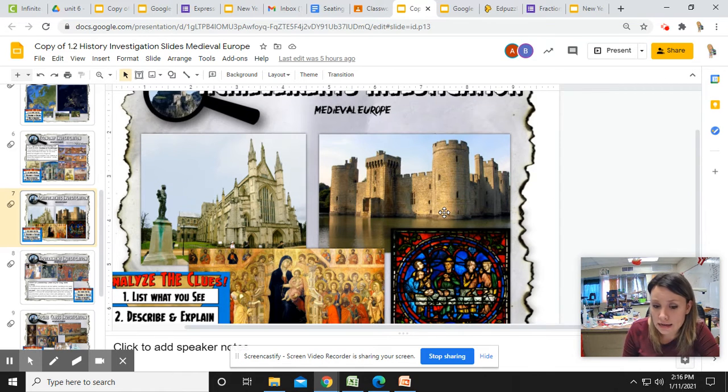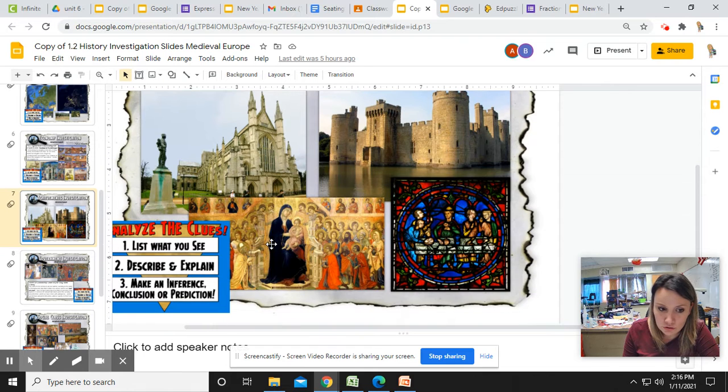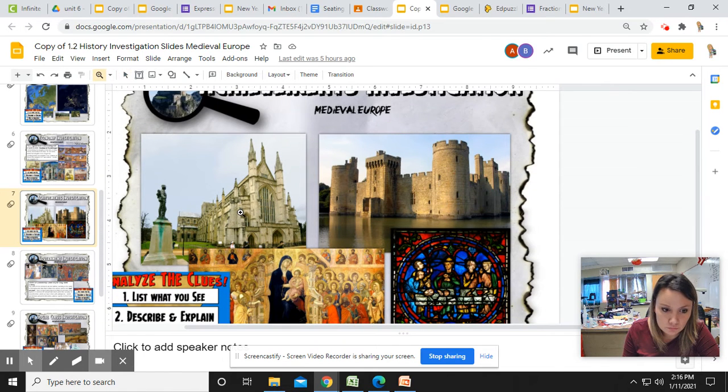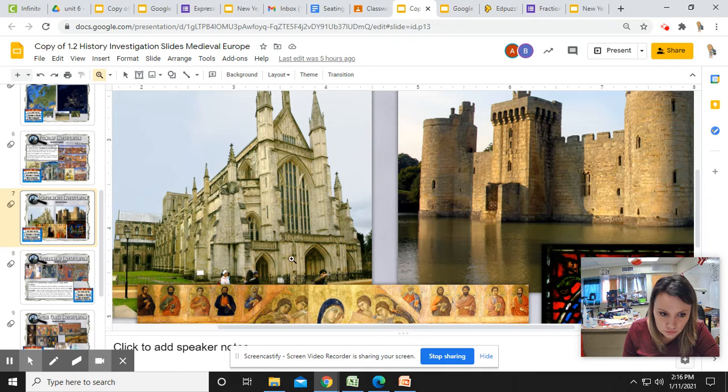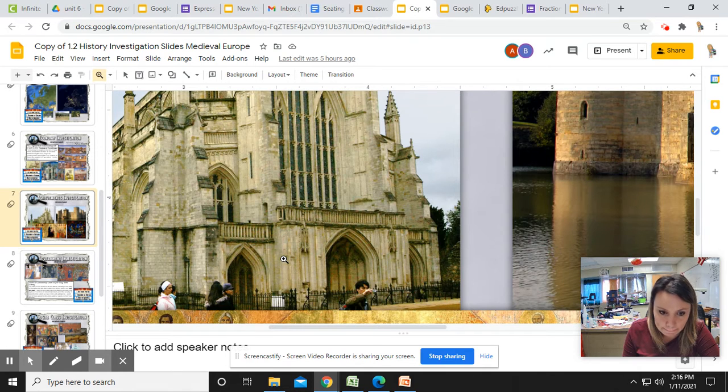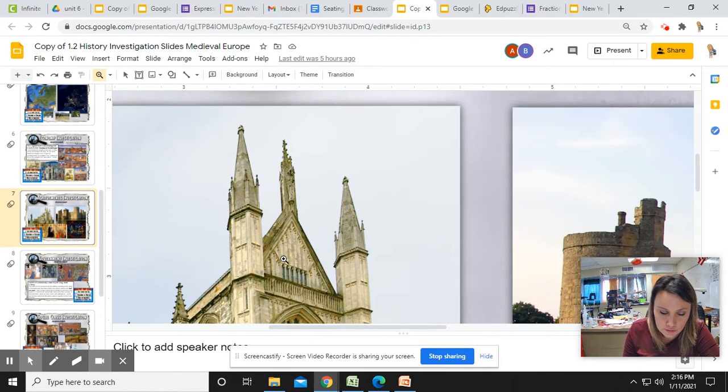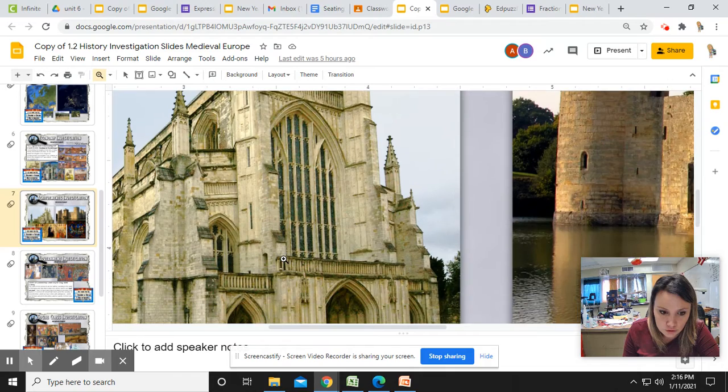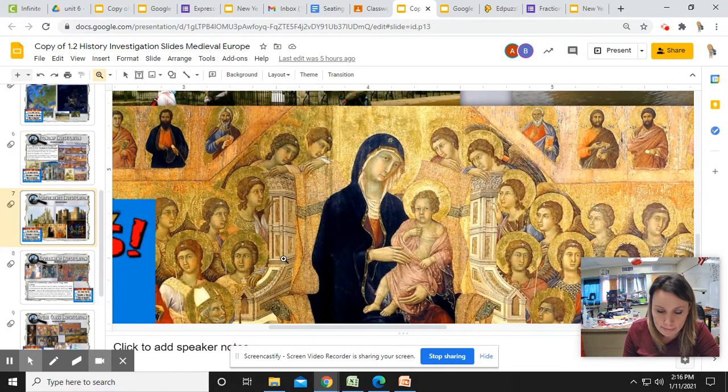Notice this castle. So castles is obviously very something you could write down, but also notice how the water is here next to this castle. What could that mean? What could that mean? All right, notice this church. What kind of church might that be? I don't know. You might be familiar with it. Okay. So you look at this church, very pretty. Okay. All right, here's a picture.